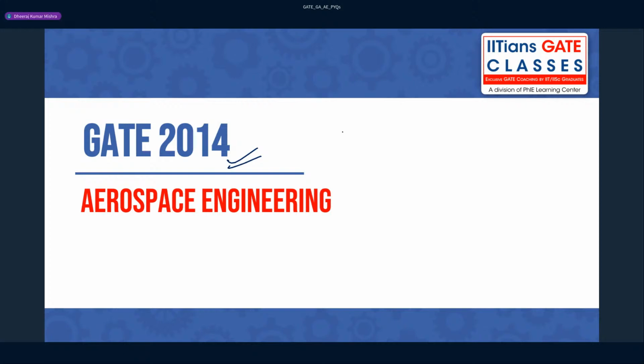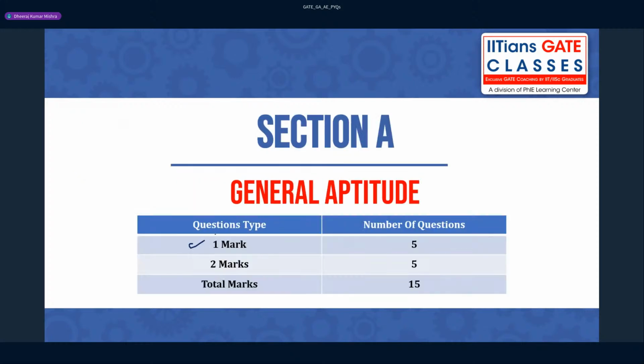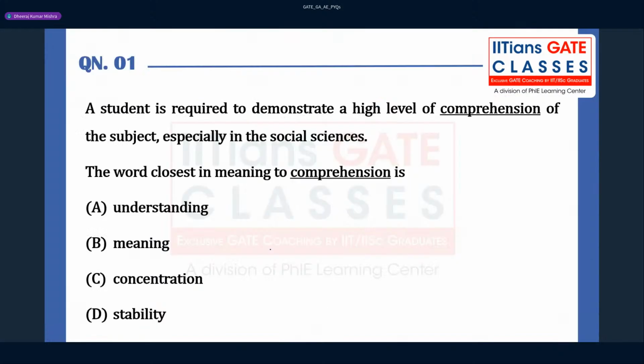So this session will be on general aptitude. There are 5 questions of 1 mark and we are going to solve 5 questions of 2 marks. So around 15 marks is our target. We have to see how to approach the problem basically. So let us move to the very first question of the day.